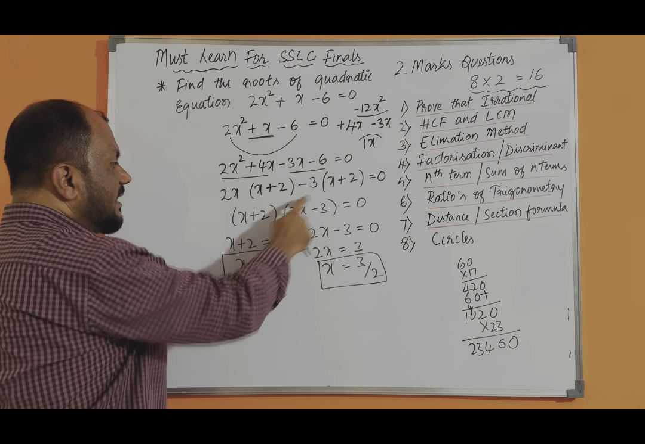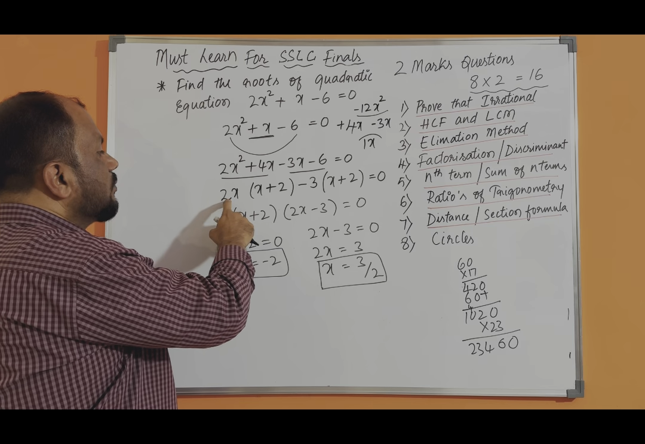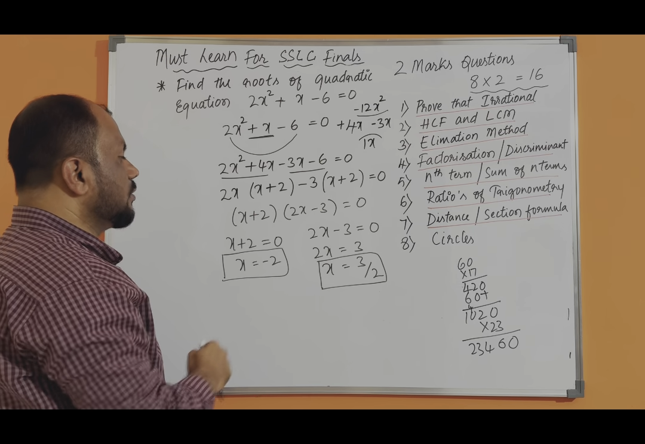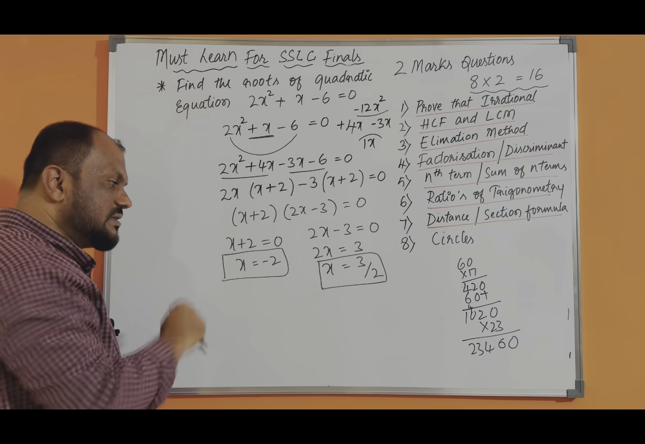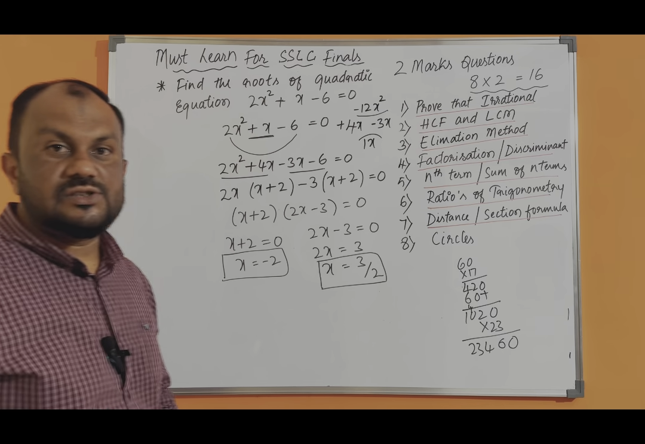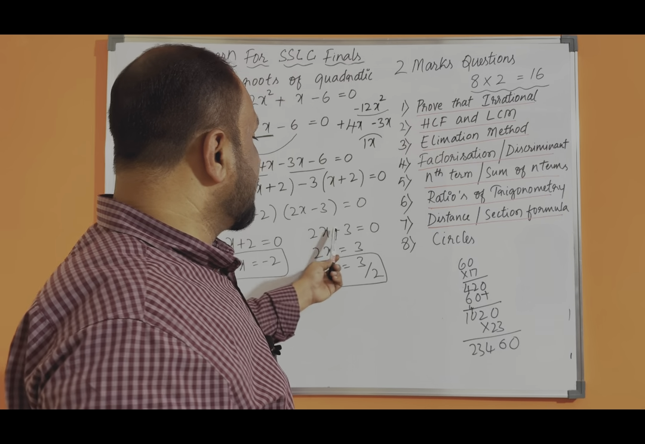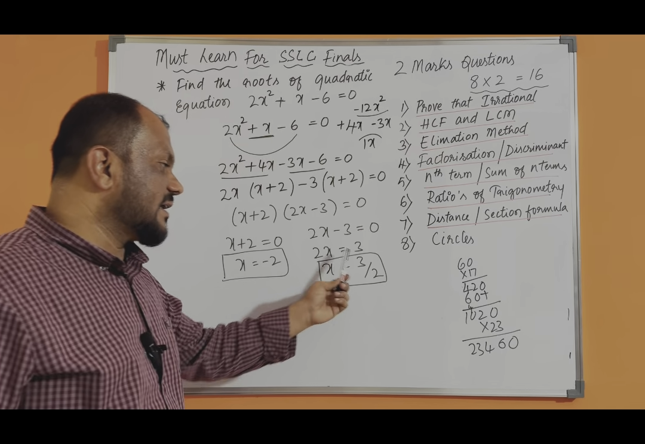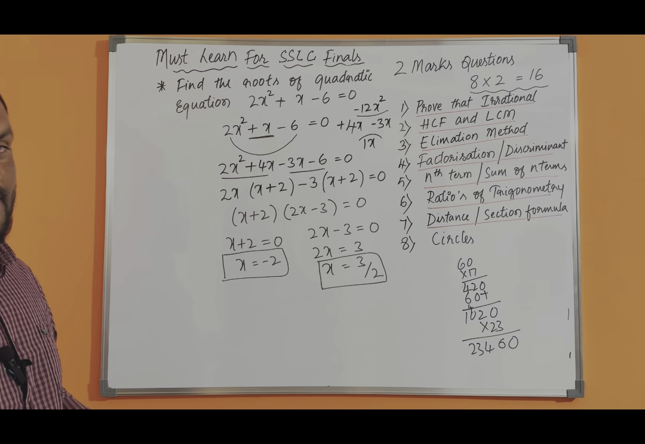So here you can see the x plus 2 is common. So then what is remaining? 2x minus 3 is equal to 0. So first x plus 2 is equal to 0. Then x is equal to how much? Minus 2. And 2x minus 3 is equal to 0. After the transposing, we get x is equal to 3 by 2.